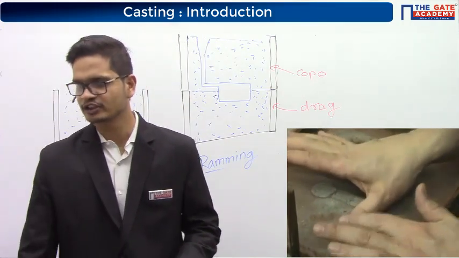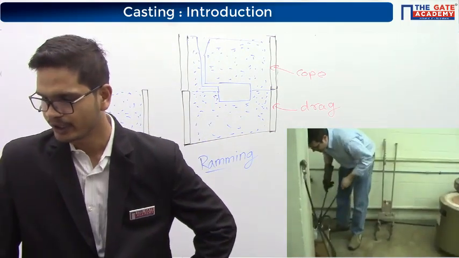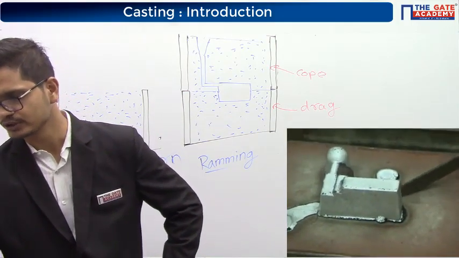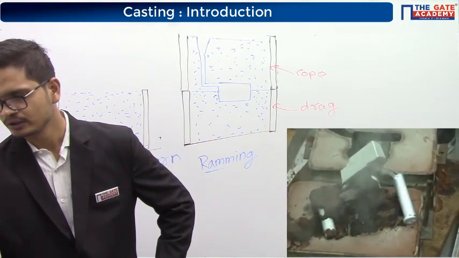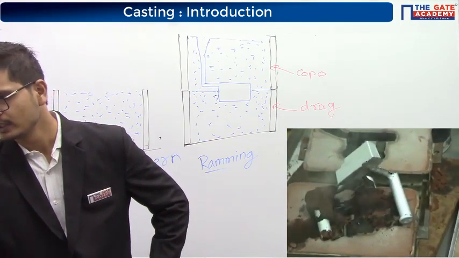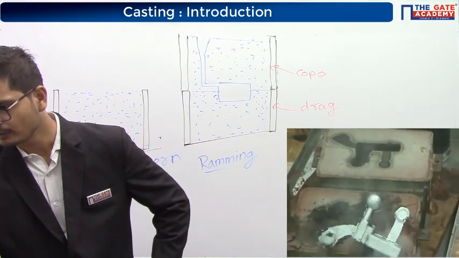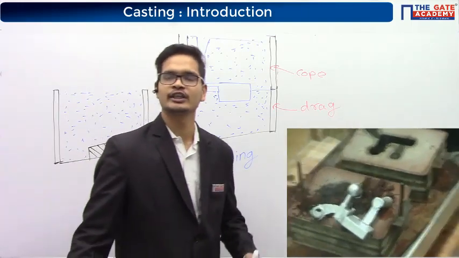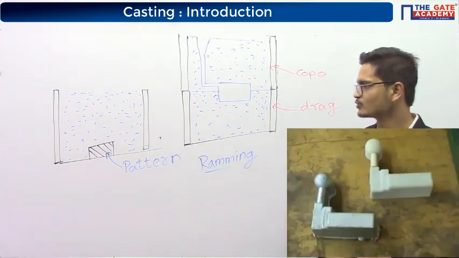See, they are giving better surface finish, better finish to the component by using machining process. So with this, I have shown you how a casted component is made from the beginning to the end. Now you are ready to study the chapter of casting. So now we'll start with the chapter of casting. This was the introduction.